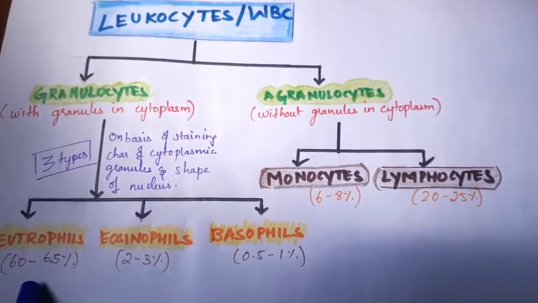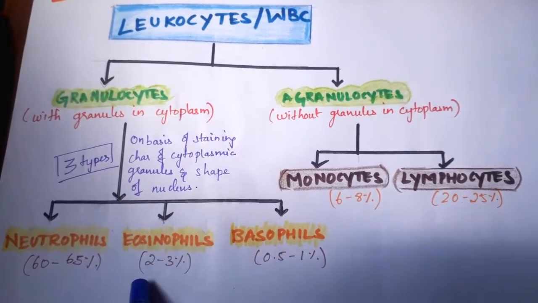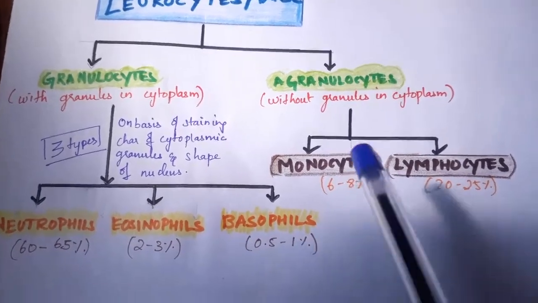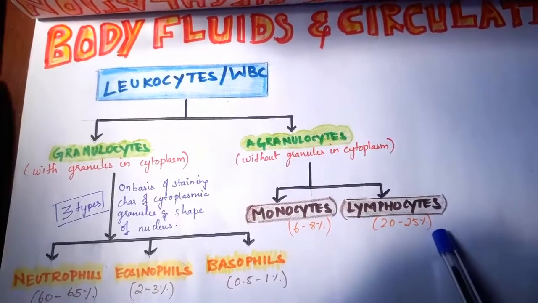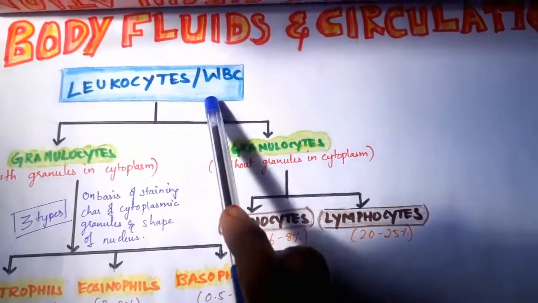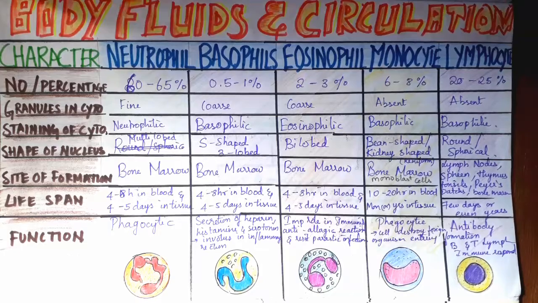Neutrophils are the highest cells in the WBC, 60 to 65%, eosinophils are 2 to 3%, basophils are 0.5 to 1%, monocytes are 6 to 8%, and lymphocytes are 20 to 25% present in the blood. Now we are going to see the 5 types of WBCs, first one by one, and then we'll compare all of them at last.